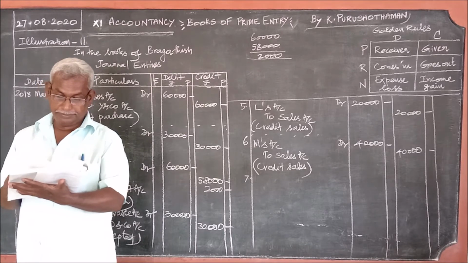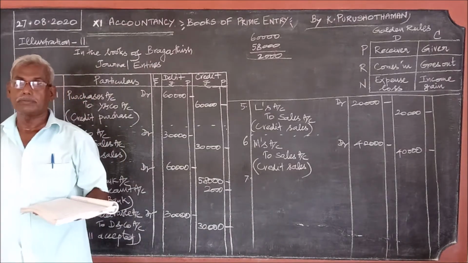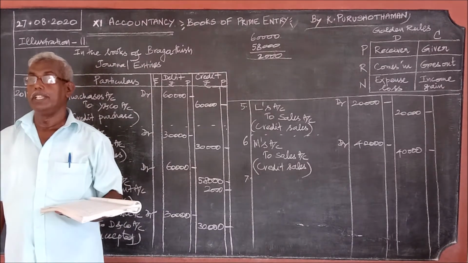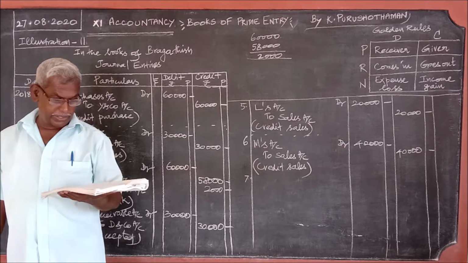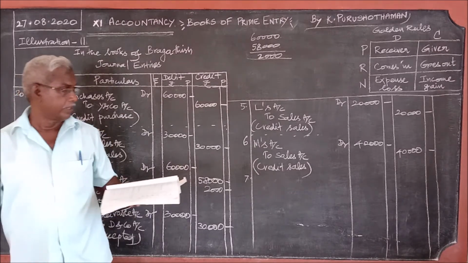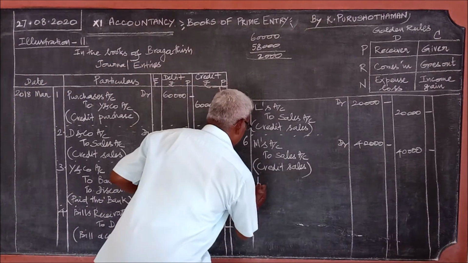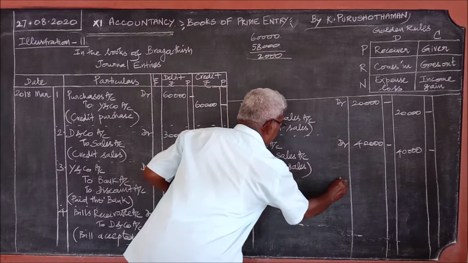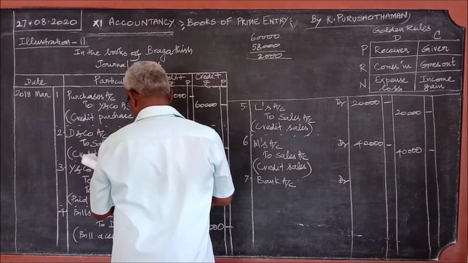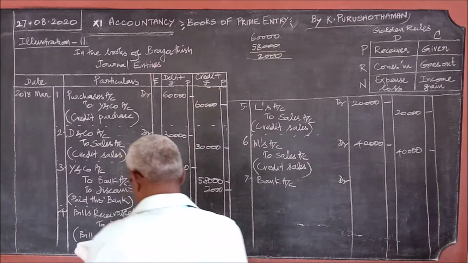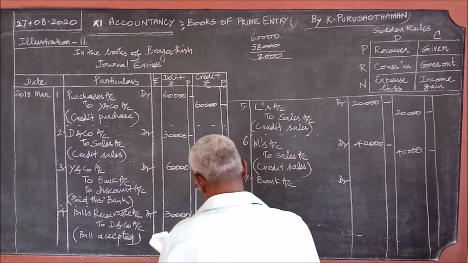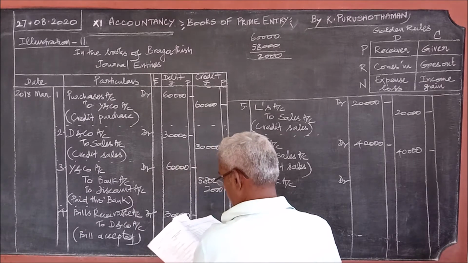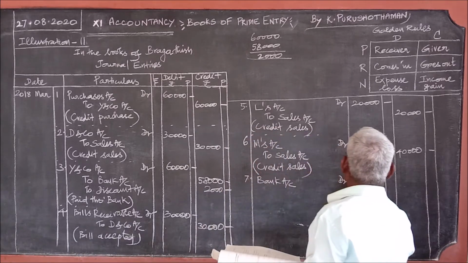Generally, when a cheque is received, we treat it as if it is cash. But the cheque is deposited into the bank, therefore the bank is the receiver. So bank account debit, 39,000.